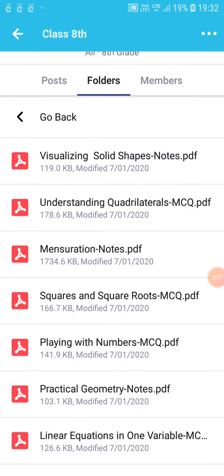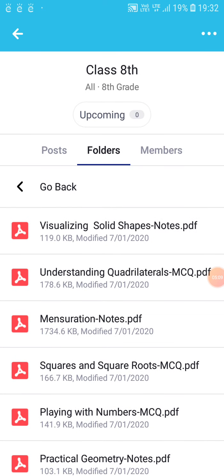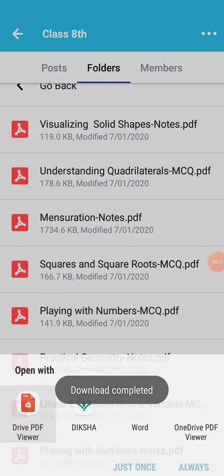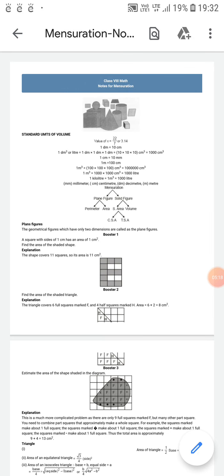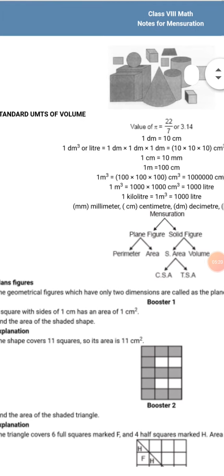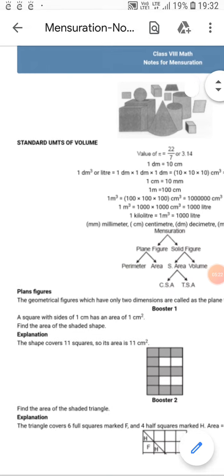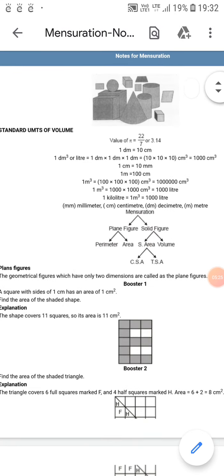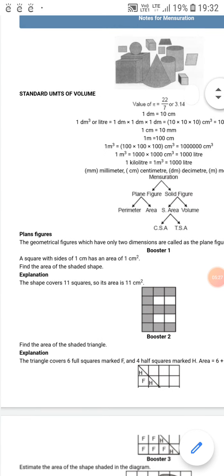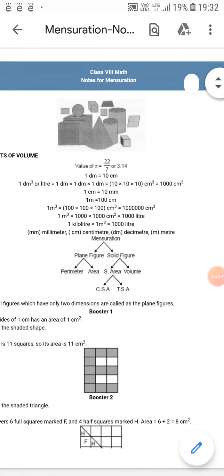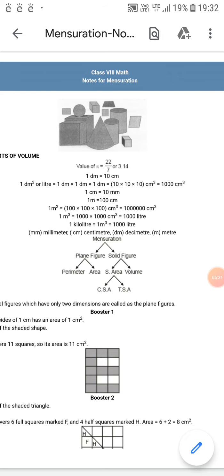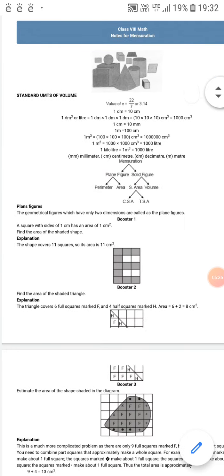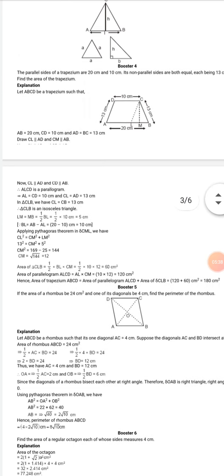So here we have entire details of things. It might take some time to get downloaded. So we can see the entire notes are now in front of us. So easily a teacher can help a student via this also. Online teaching can happen through any medium. Say you are using Google Meet, you are using Cisco, you are using Zoom. So we can make them study through this. If you have any difficulty in understanding how this will happen, I will help you out with that too. So you have the entire notes available over here.